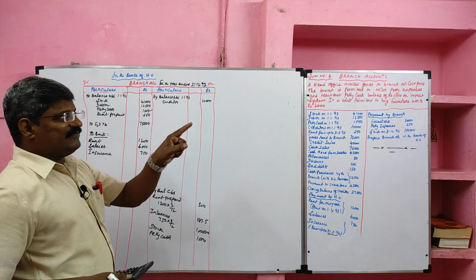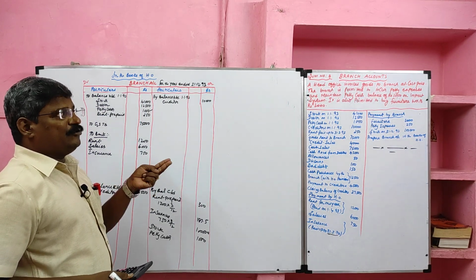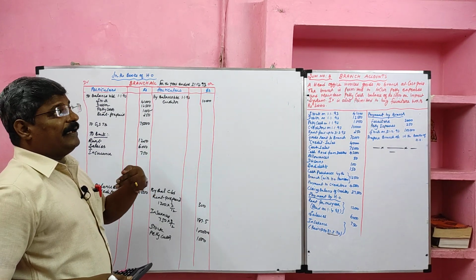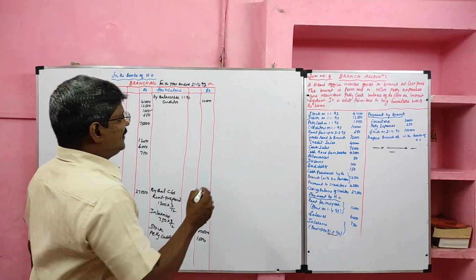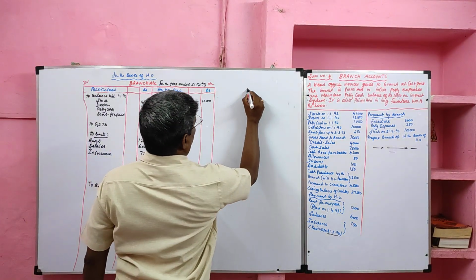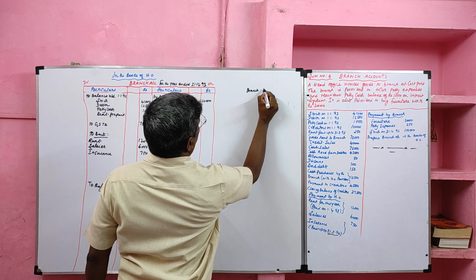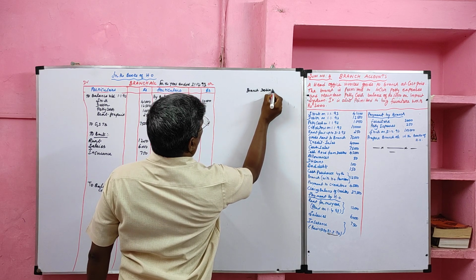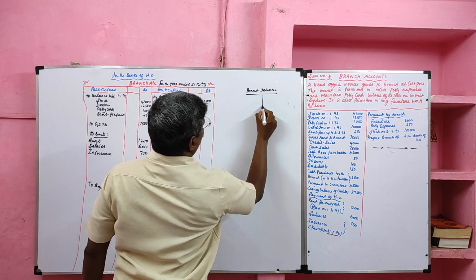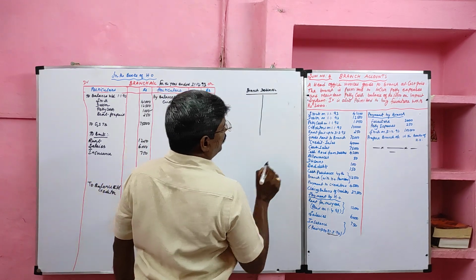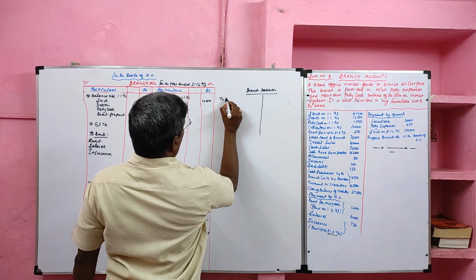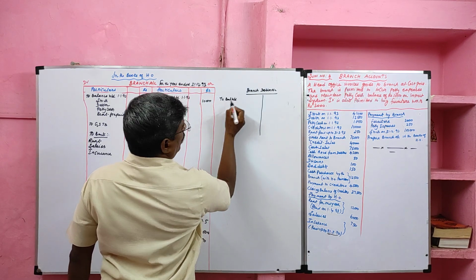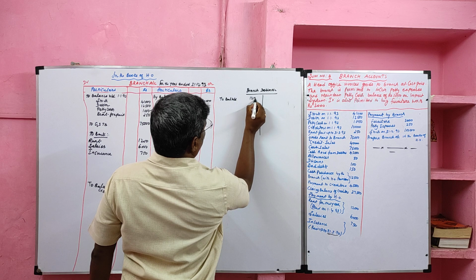So the closing balance will have 750, and the remaining 250 shortage will transfer from the branch cash account. Now I am going to prepare the branch debtor account to find the closing balance of debtor. So I am going to take items relating to the debtor. Opening debtor, to balance B/D, 12,500.